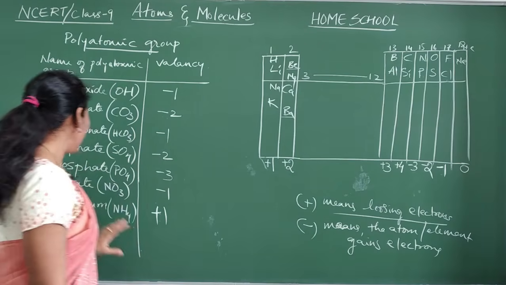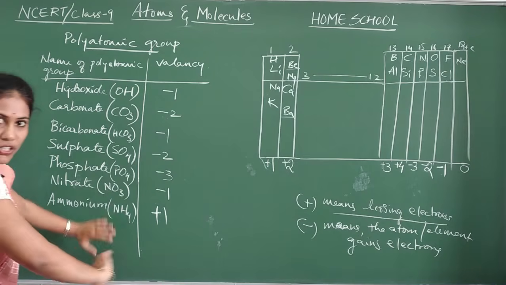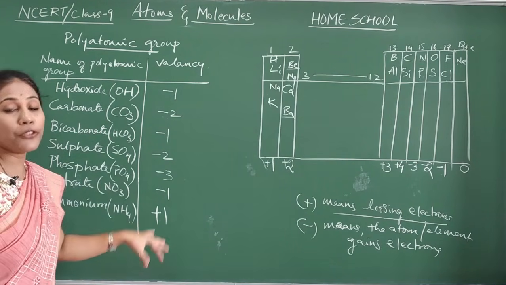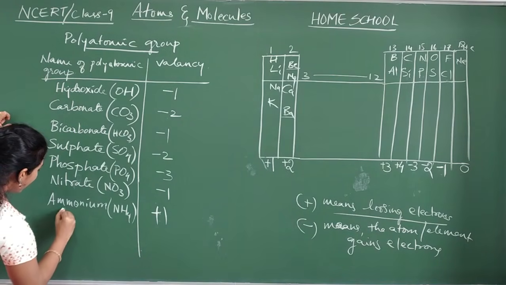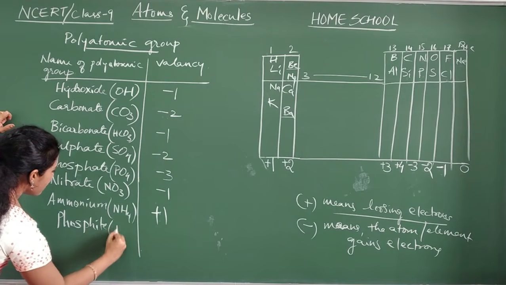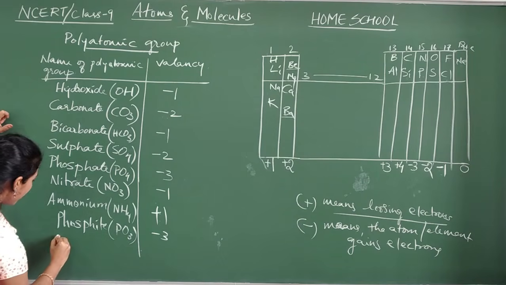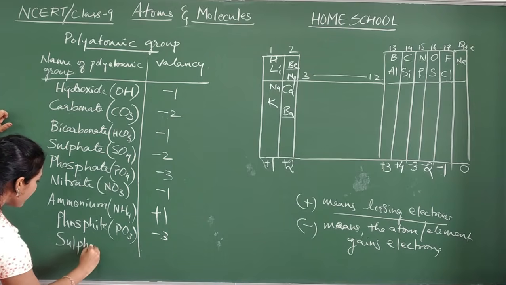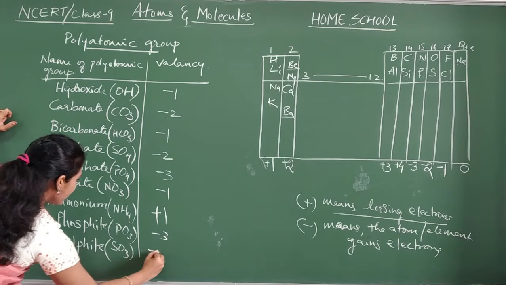If you want some more, I can give you some more to take down. This is just for your knowledge, but this is what is more useful for you in writing chemical formulae. There is another group called phosphite group, that is PO3 group, valency -3. Another one, sulfite group, that is SO3, valency -2.